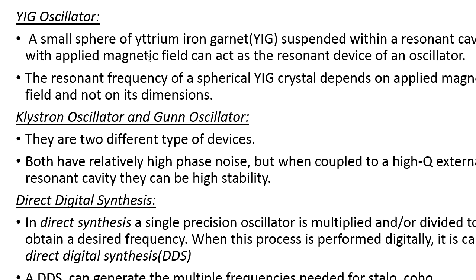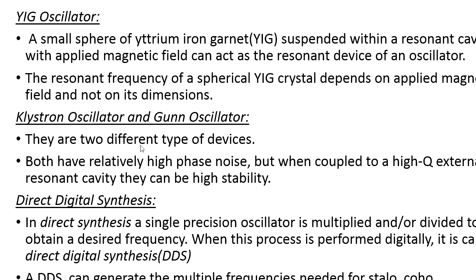By applying a magnetic field to this component, it will generate the resonance and the oscillation based on the applied magnetic field. Whatever frequency is generated in the yttrium iron garnet depends on the applied magnetic field. So this is the YIG oscillator.